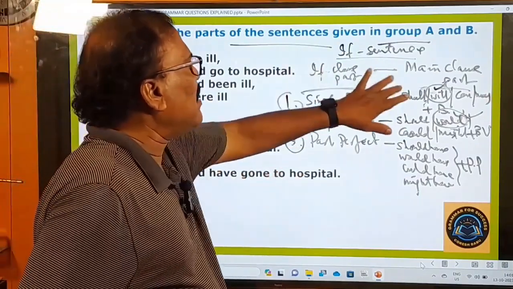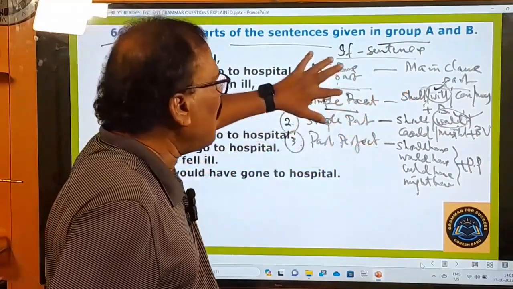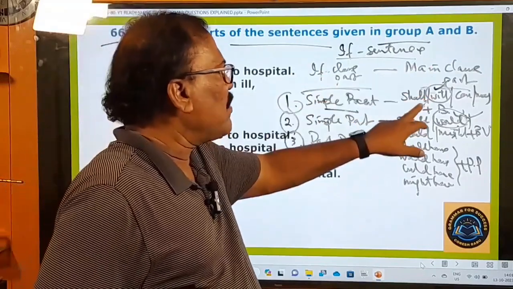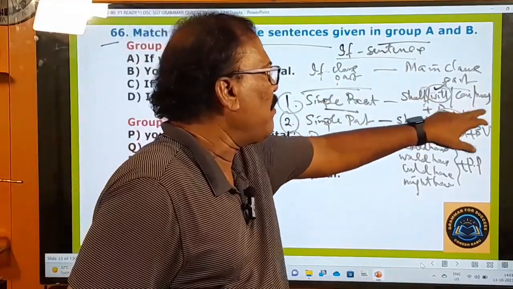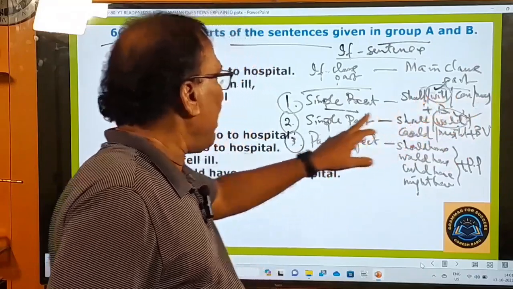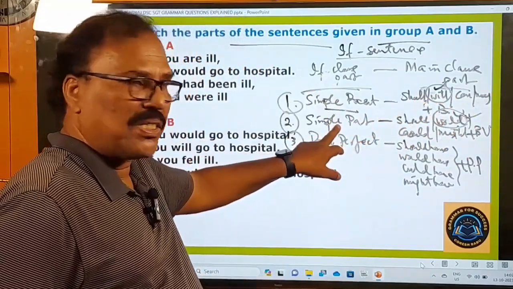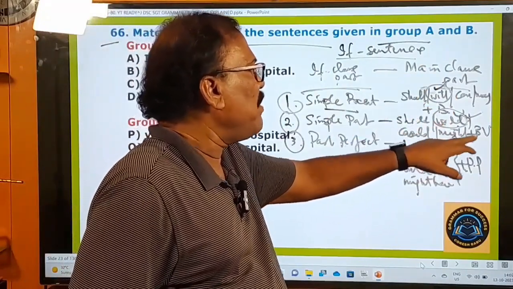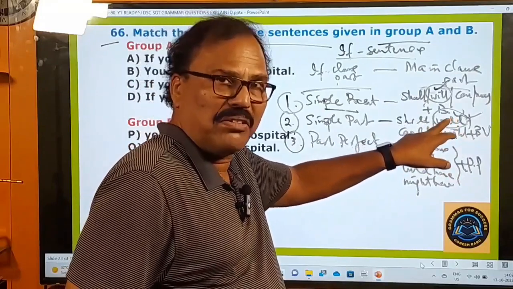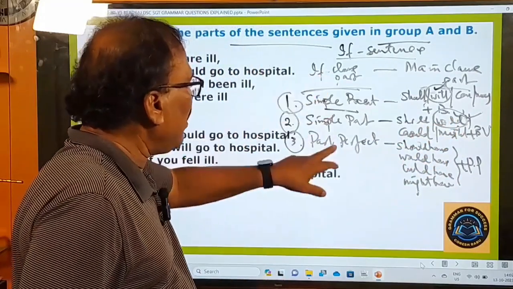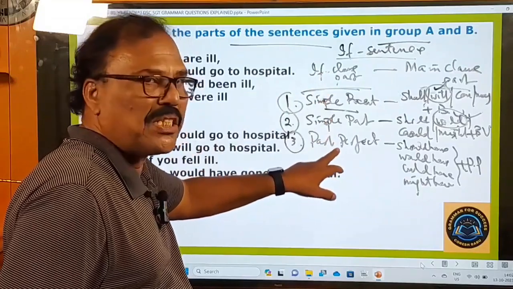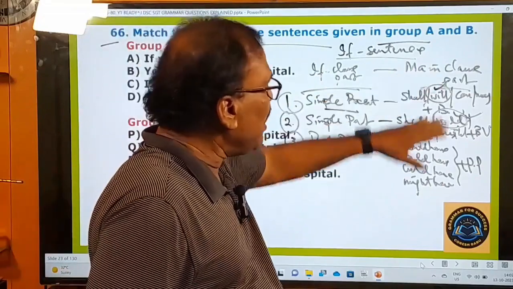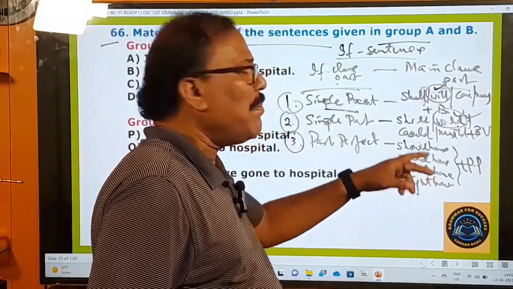Each conditional sentence is divided into two parts, if clause part and main clause part. If in the if clause part there is simple present, in the main clause part there must be a sentence with shall or will or can or may plus base form verb, and preferably will. If there is simple past tense, there must be a sentence with should or would or could or might plus base verb, and preferably would. And if in the if clause part there is past perfect, had plus PP, then in the main clause part should have, would have, could have, might have plus PP.